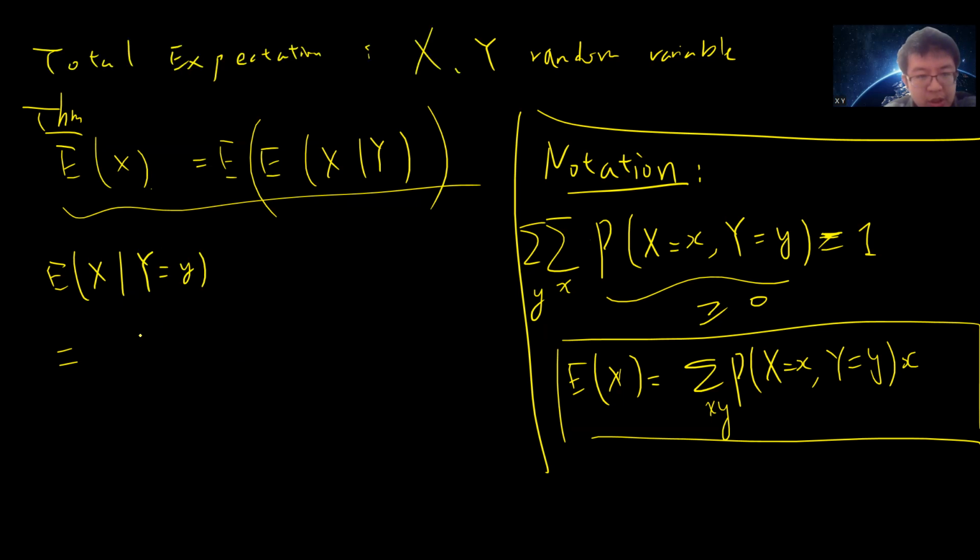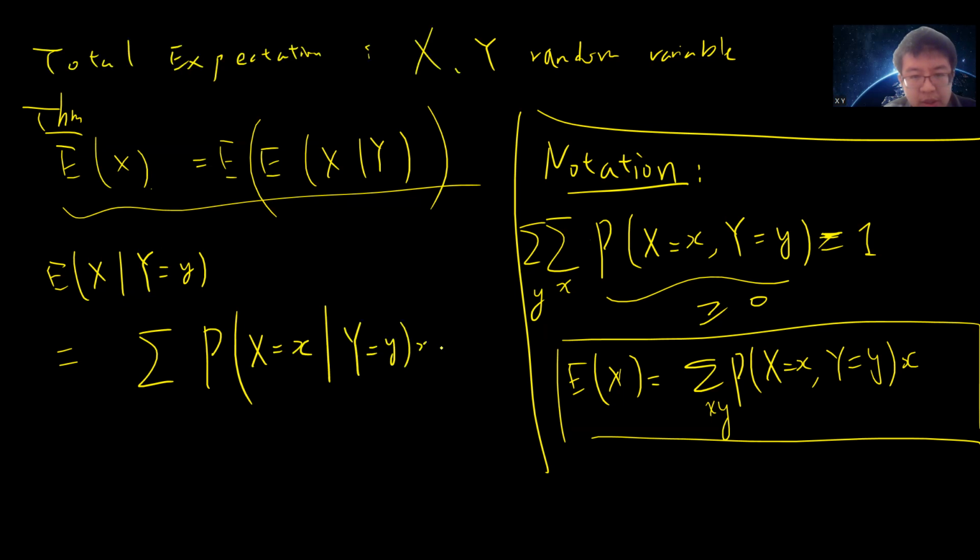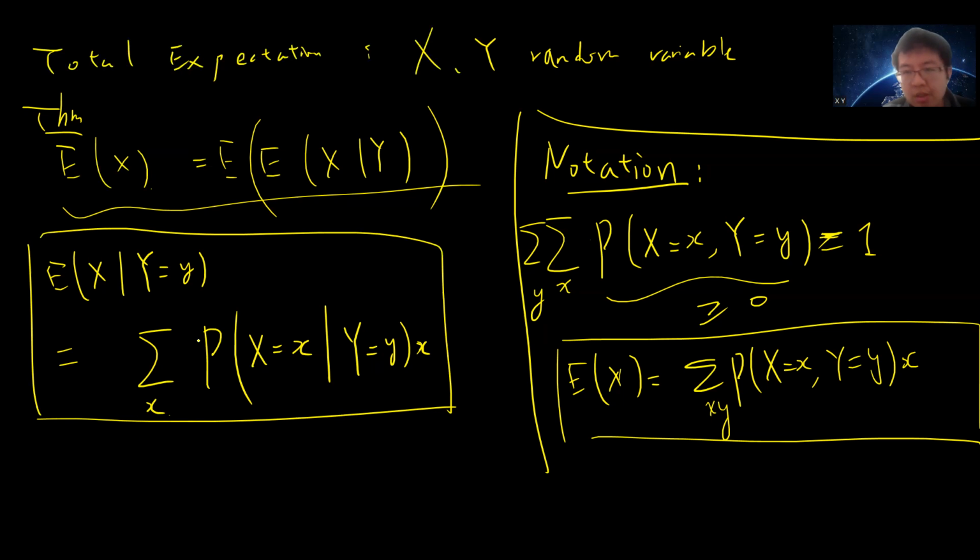By definition, it is the sum over x of x times the probability of X equals x conditional on Y equals y. So when I condition on y, I just use the conditional probability of x.